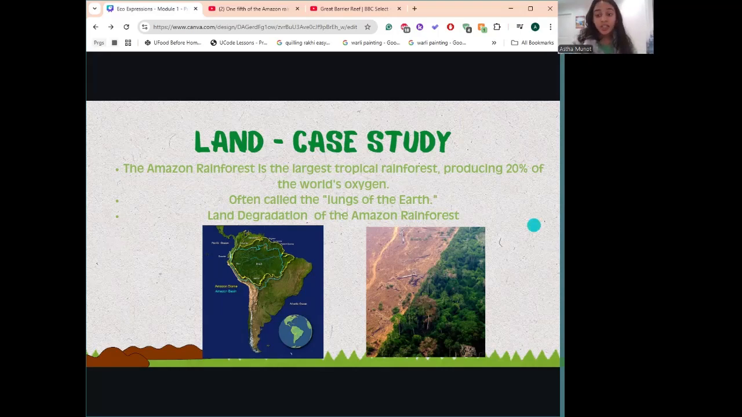The Amazon rainforest is often called the lungs of the earth because it produces 20% of the world's oxygen. But deforestation, mainly due to illegal logging, cattle ranching, and agriculture, is destroying the rainforest at an alarming rate. And this threatens the indigenous communities, wildlife, and even global climate patterns. If deforestation continues, we risk losing one of the world's most important and diverse ecosystems.